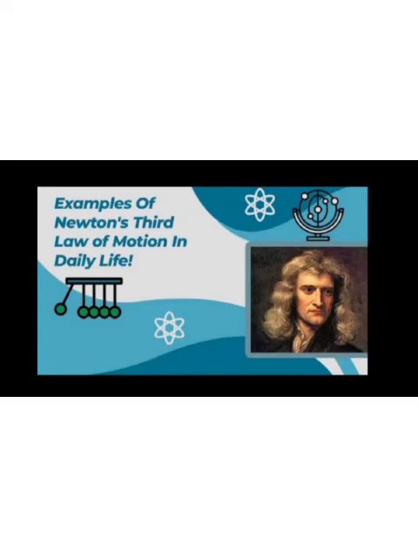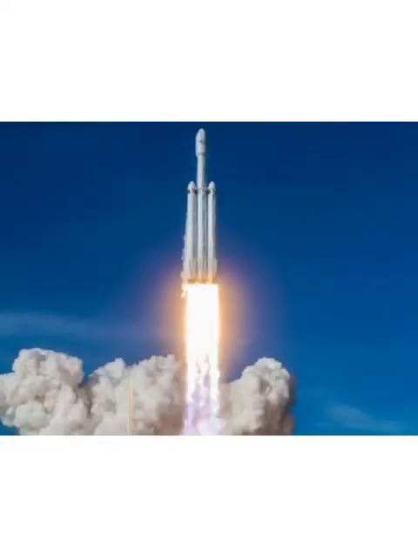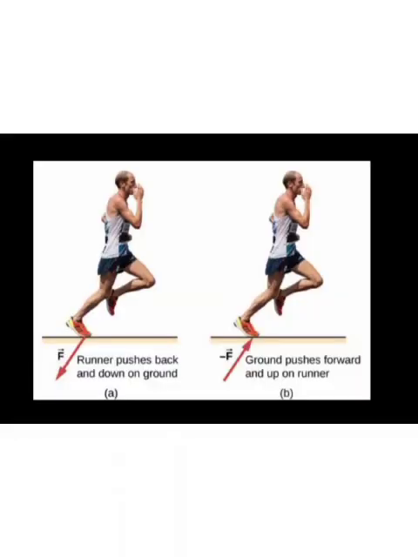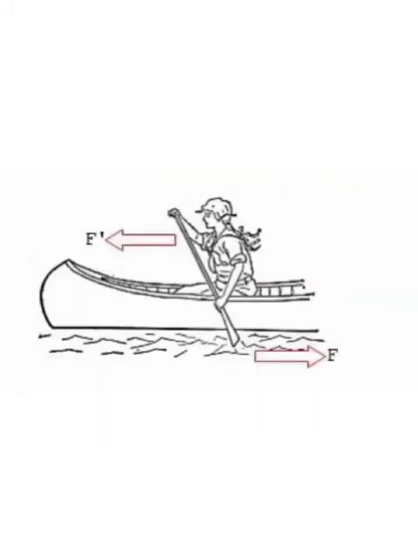Let us move to some of the examples. In a rocket, burning fuel creates a push on the front of the rocket, pushing it forward. This creates an equal and opposite push on the exhaust gas backwards. When you jump, your legs apply a force to the ground, and the ground applies an equal and opposite reaction force that propels you into the air.